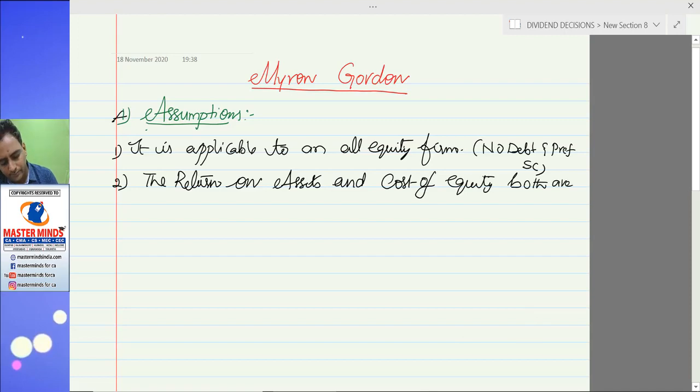Both are constant. So this assumption was similar to Walter. The same assumptions are repeated here. First two: return on investment on assets and cost of equity, both are known and constant. You will get the same rate of return and the shareholders will expect the same rate of return from the company. In other words, there is no change in the earning capacity of the company. There is no change in the expectations of the equity shareholders.